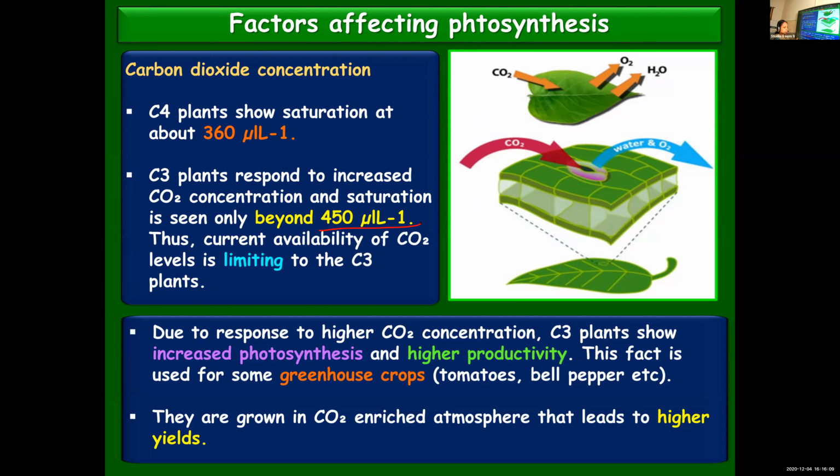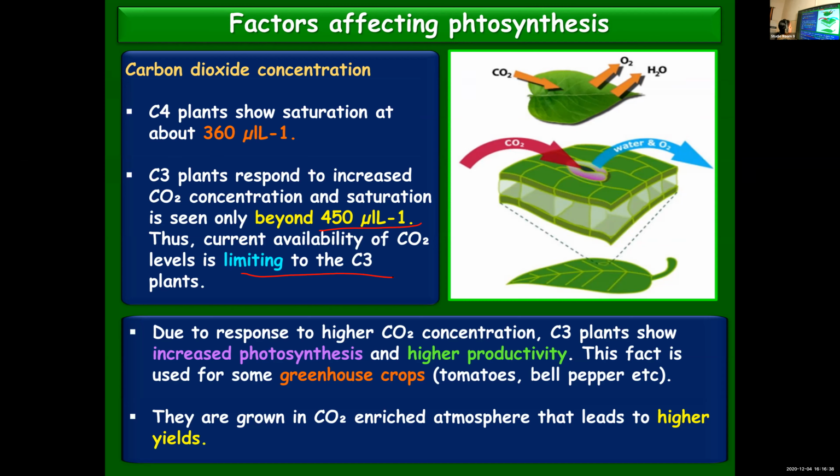But C3 plants get saturated only at 450 mu L per liter, at higher rates. So they respond to increased levels of carbon dioxide concentration. Thus, the current availability of carbon dioxide can be limiting to C3 plants.